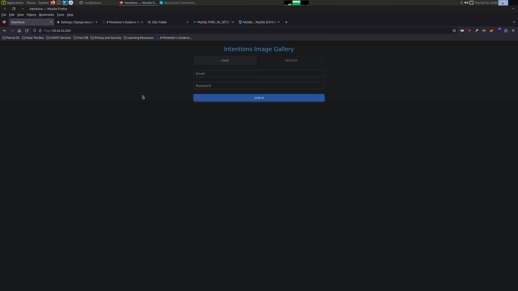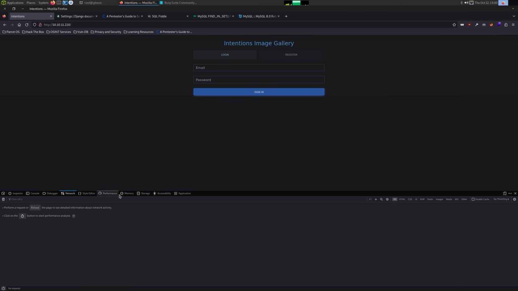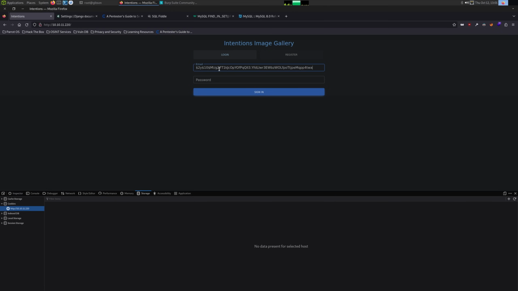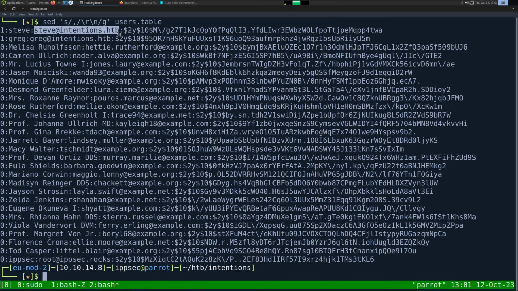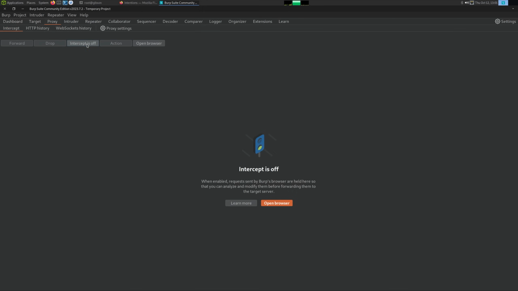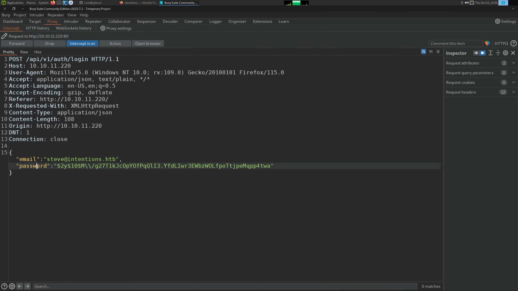So here, let's clear all my cookies. I can just go here to storage. We can delete all session data. There we go. And I'm going to log in with this information. We're going to intercept and redirect it to V2 and see how the application behaves. So we do that. Let's go to the proxy, intercept with Burp Suite, sign in. And now we want to change this to be hash and this to be V2.